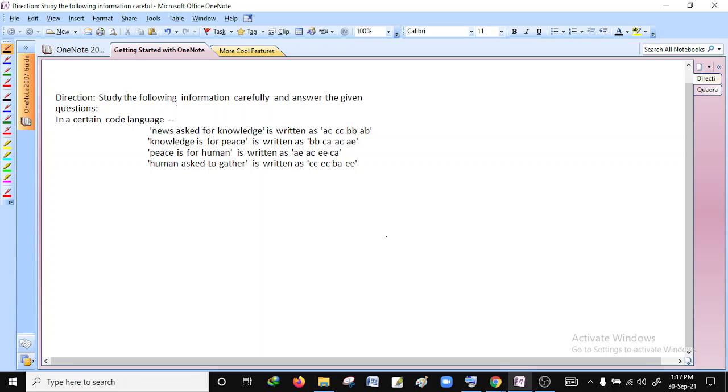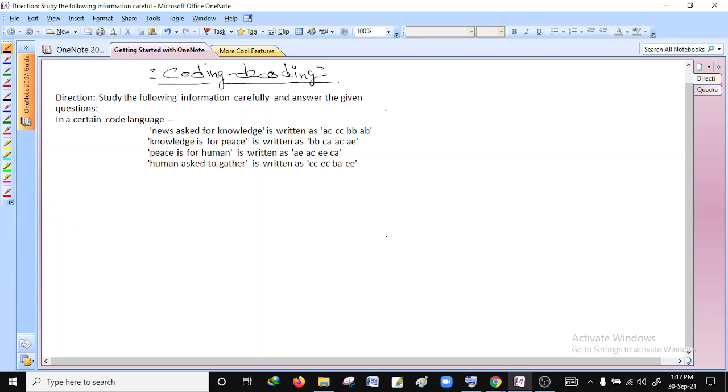So today we'll be discussing one of the most common topics that comes in most of the banking prelims exams, that is coding decoding. In coding decoding we used to get at least 5 marks, okay, and it's a very easy topic, and it's very easy to get 5 out of 5 marks from this coding decoding.